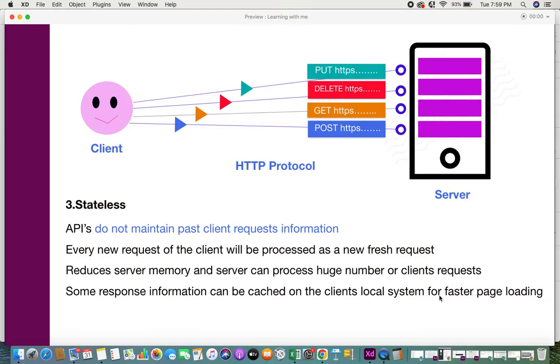Whatever information that needs to be cached about the client is stored in the client's local system. So whenever the client logs in back to the application, to the web page, the local information is taken and it's used for faster loading of the web page. Okay, so it reduces the need for the servers to store all this information. So this is about the stateless guideline in REST APIs.